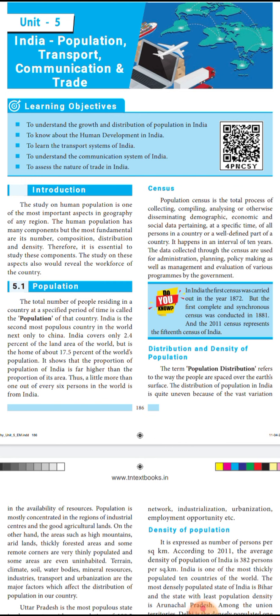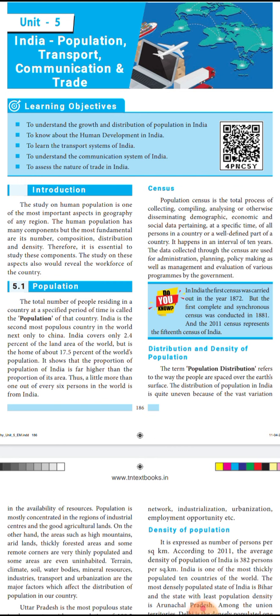Human population has some important components: the number, the composition, the distribution, and density. We have to study these components in order to calculate the population.